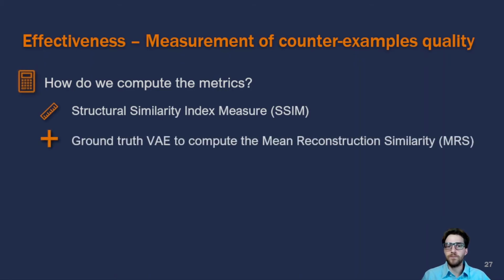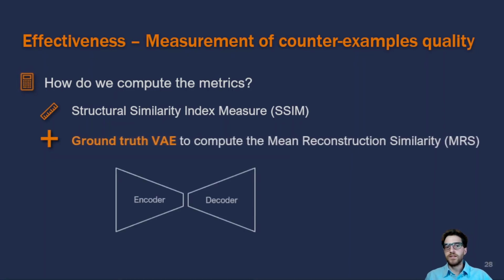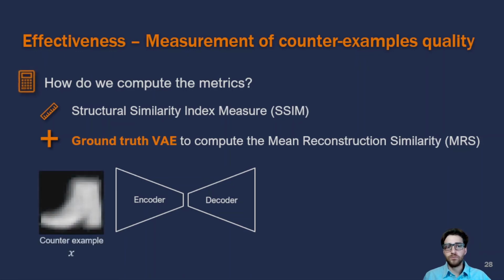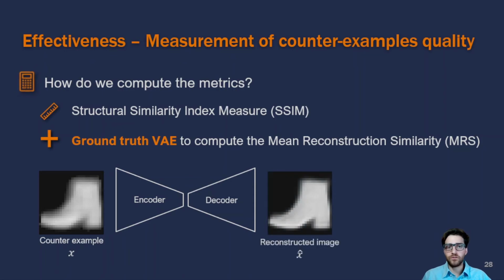a ground truth VAE. This ground truth VAE has the standard architecture of a VAE, but we use more layers and neurons than the VAE used for DFB. The input of this VAE is going to be the counterexample generated by the different tools, and the output is going to be a reconstruction of that counterexample.